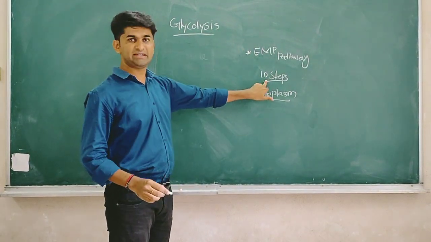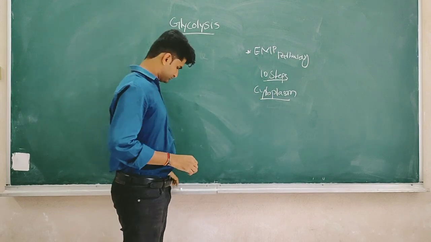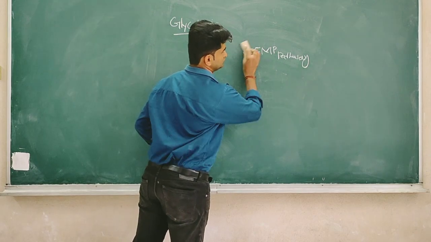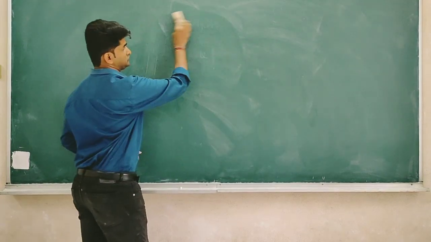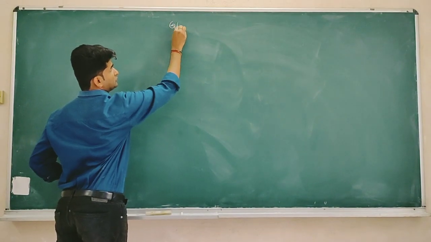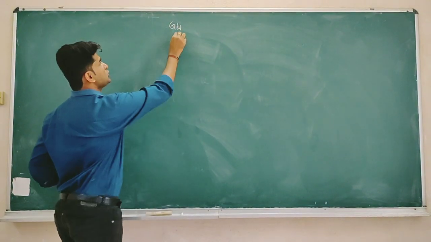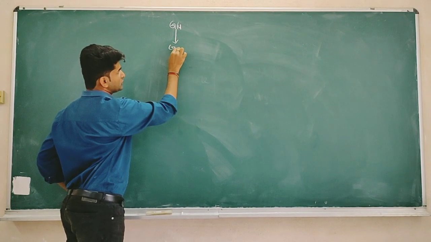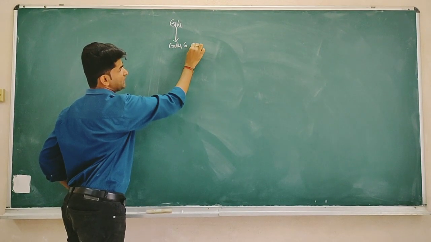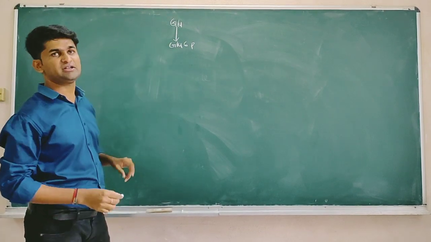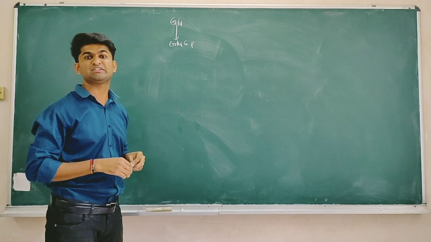Now we will see these 10 steps one by one. Glucose. In the first step, glucose is converted into glucose 6-phosphate. This first step of reaction is called phosphorylation.